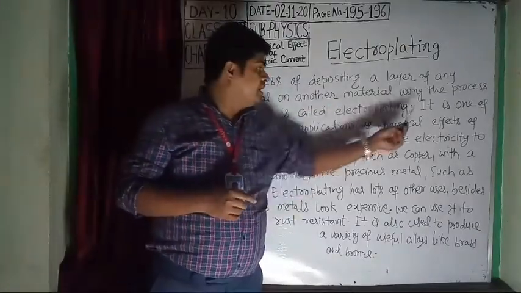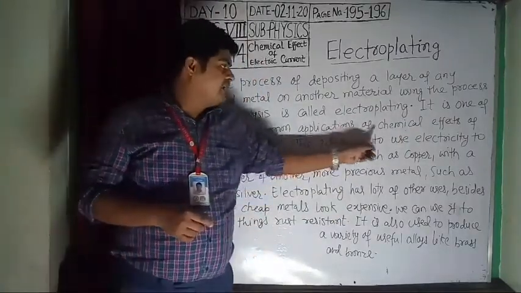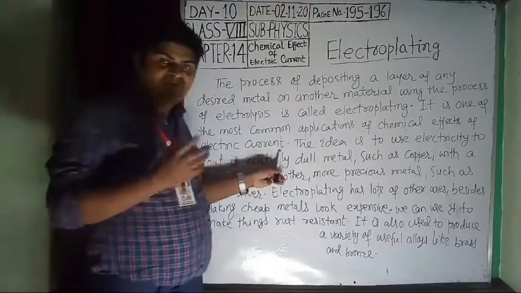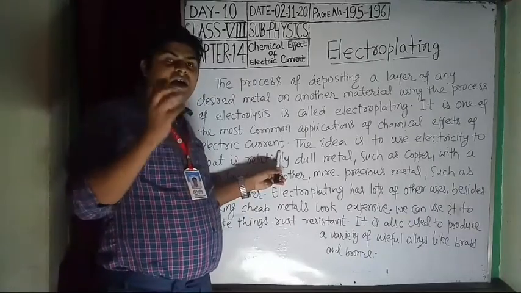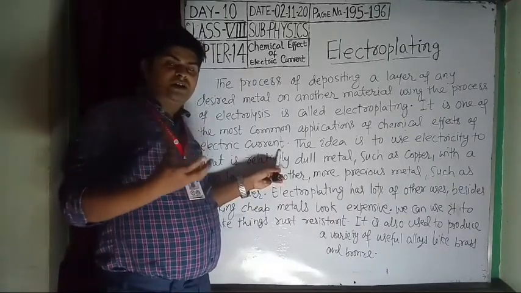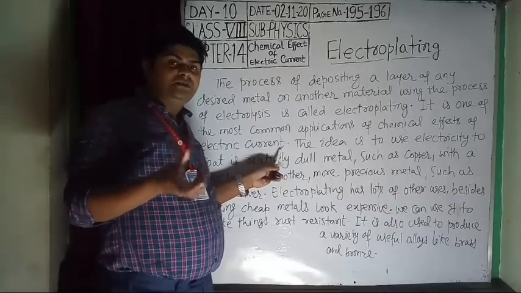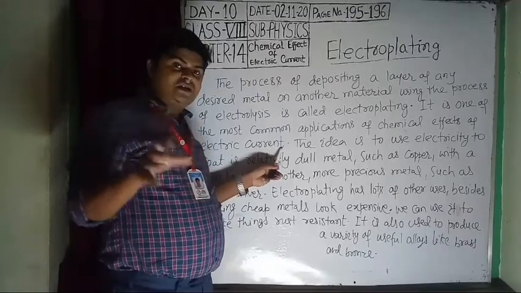It is one of the most common applications of the chemical effect of electric current. It is used to protect other metal substances by depositing a thin layer of another metal by the process of electrolysis.